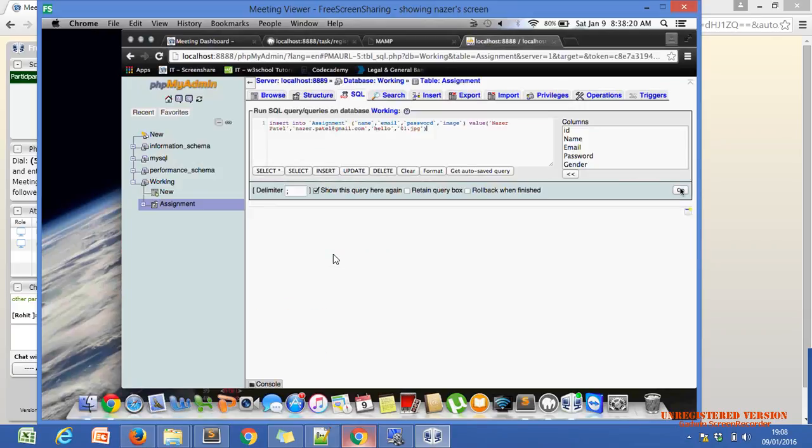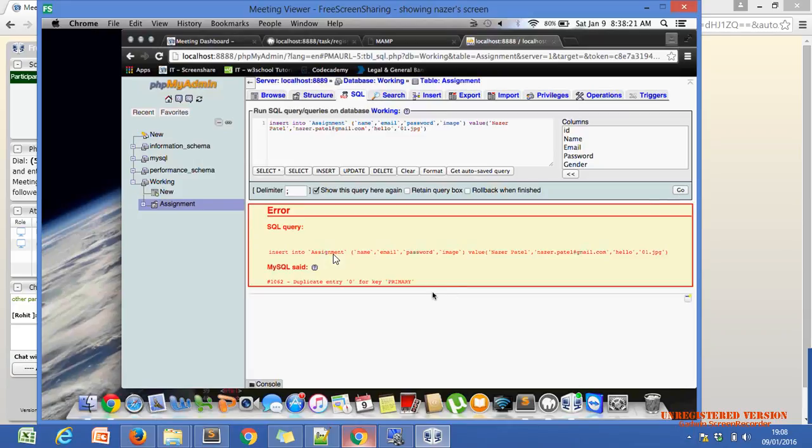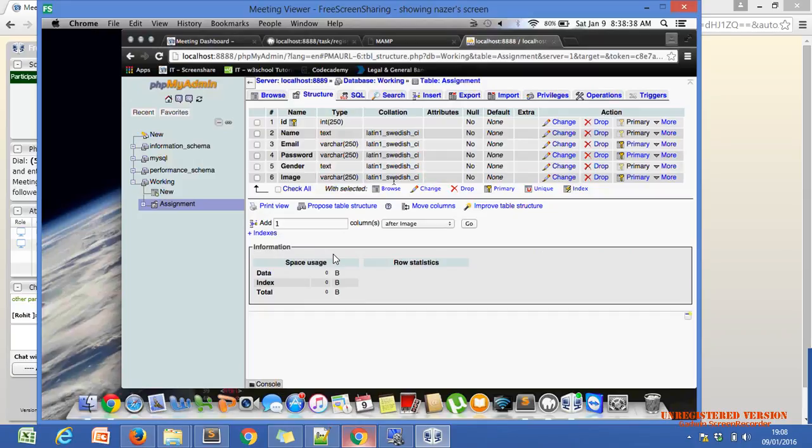Go. Error. Let me see: insert duplicate entry for 0 for key primary. Okay, go to structure. Within the structure, you didn't use auto increment. Means for the ID you didn't use auto increment. Yeah, it is primary. Yeah, it is good.